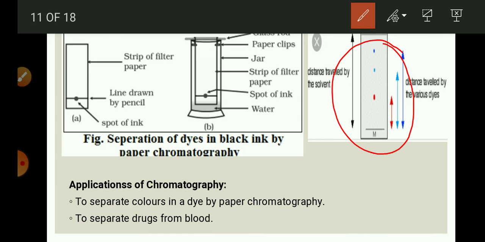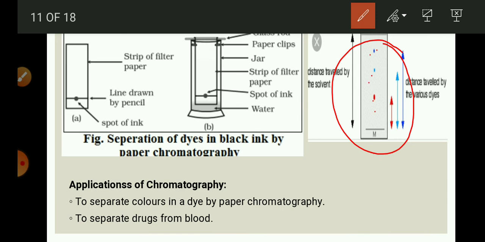Usually a dye is a mixture of two or more colors, and the color component that is more soluble in water rises faster. In this way the colors get separated. So the dye is made up of two or more components and the solubility of each component is different, and due to this we can obtain such 2-3 spots on the filter paper.